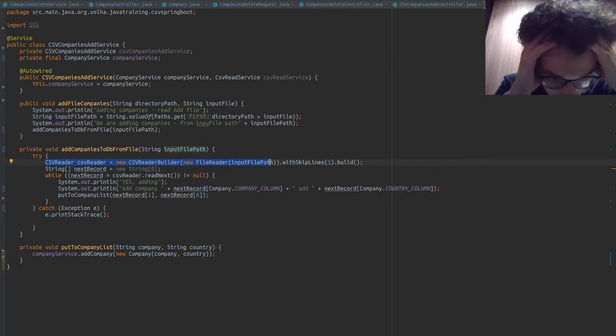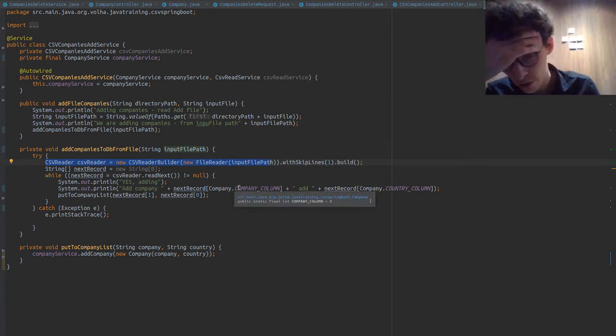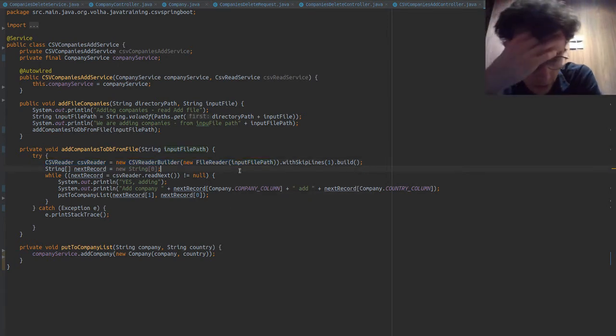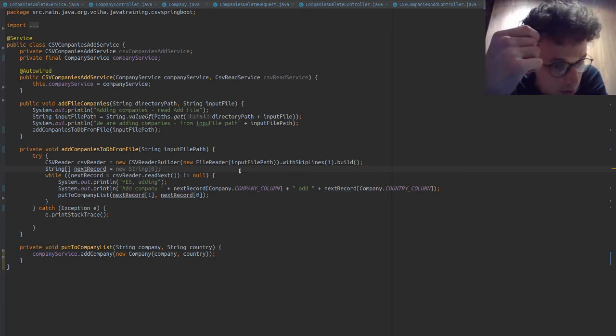Cool. Again, if the logging works for you, right now you're the only one using this. So add company, next record, company column, company row, next record, put to company list.